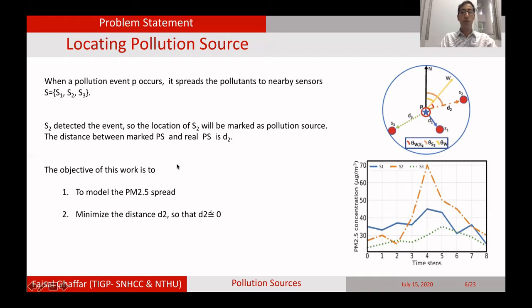So the objective of this work is to model the PM2.5 spread from this pollution source to the surrounding sensors. And second, to minimize this distance D2, the distance between the estimated location and the actual pollution source location, so that we can say that the pollution event has occurred at this location instead of this location.